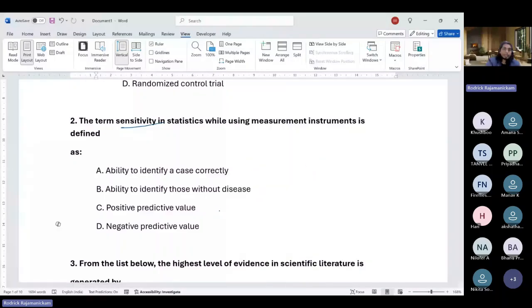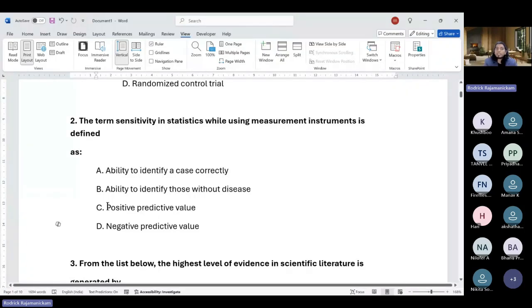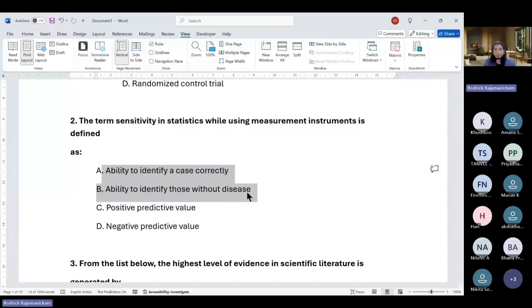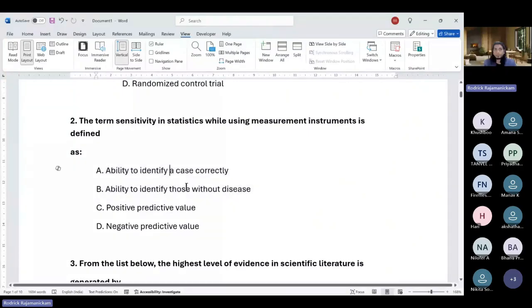Positive and negative predictive values are usually used for an existing tool to see its accuracy, when you may not know whether they actually have or do not have the disease. So that is something you do later. But in this case, you already know based on a gold standard that this person has a disease, and you check whether this tool is identifying it correctly or not. So that is the difference. So A is the correct answer here.